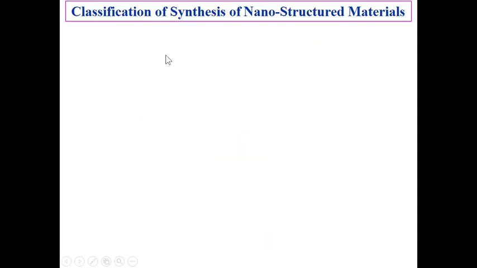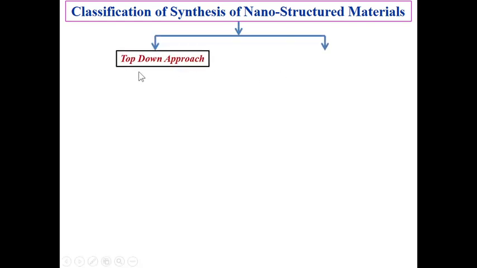Here, the synthesis of nanostructured materials is broadly classified into two types. That is the top-down approach and the other is the bottom-up approach. Here the name top down means from the top, from the bigger size we have to find out the smaller one. The bigger size is going to be broken and broken further continuously and we are finally going to get the nanoparticle. Here bottom up means from the atomic and molecular size we have to form the nanostructure material.